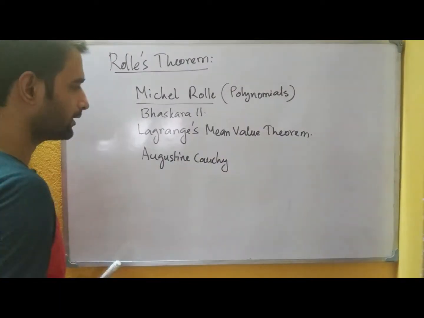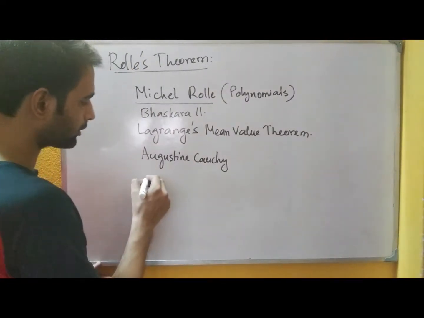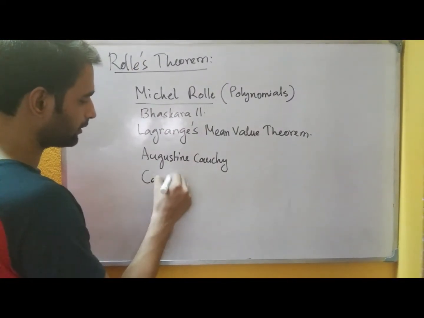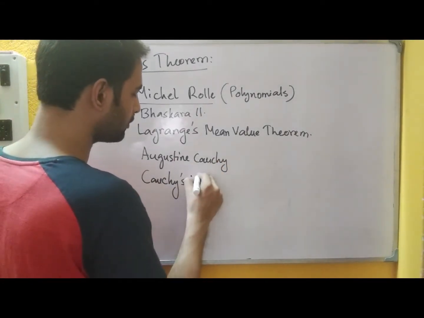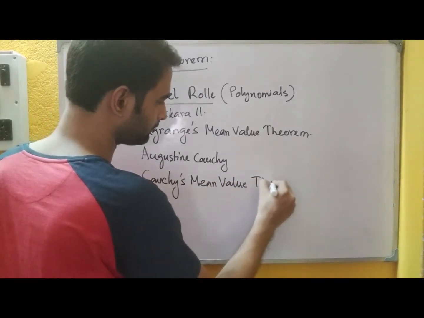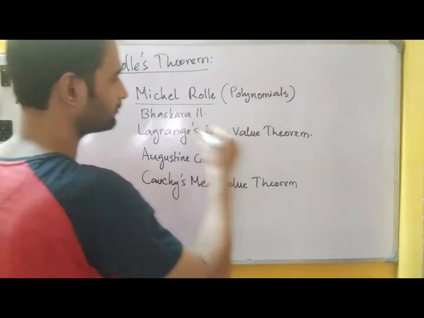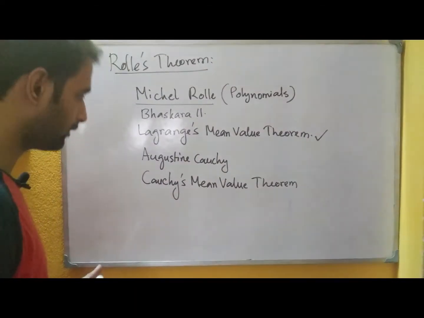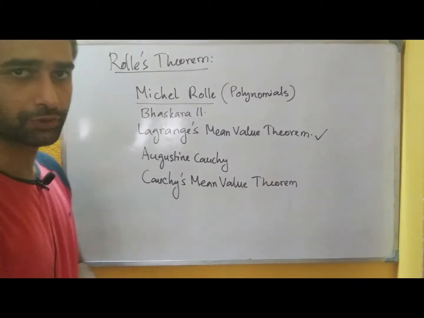After a long time, the statements were given. Also Augustin Cauchy gave a more general form for the mean value theorem, that is called Cauchy's mean value theorem. So we have Lagrange's mean value theorem in our syllabus, but not Cauchy's one, and none of the proofs.